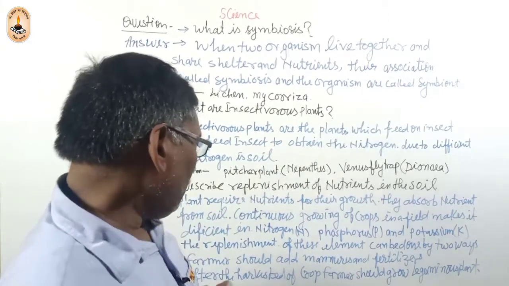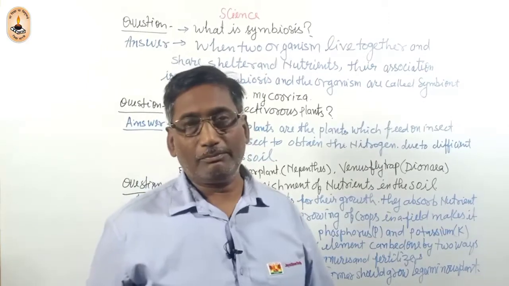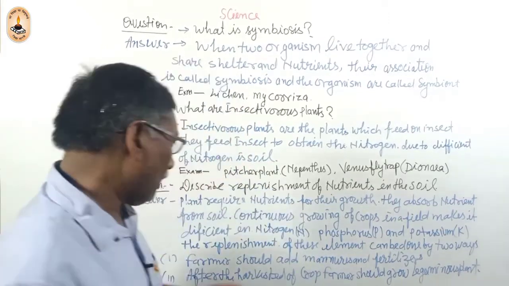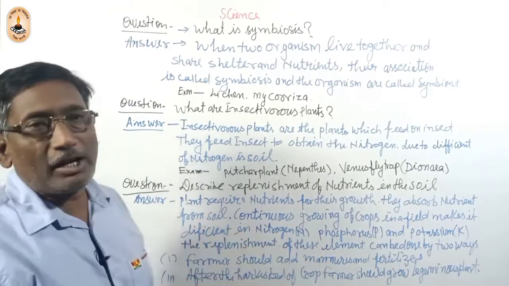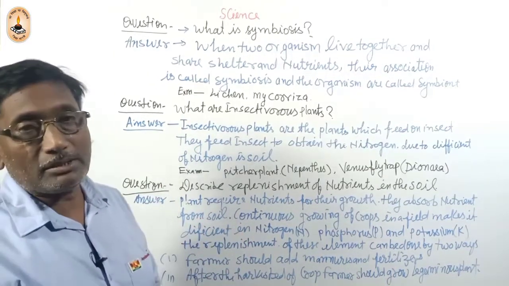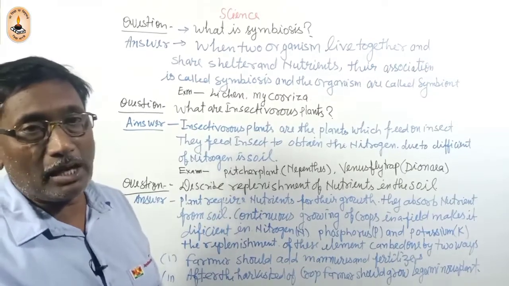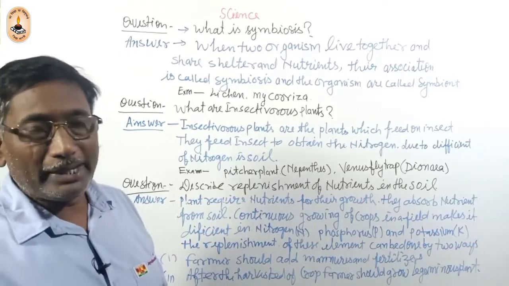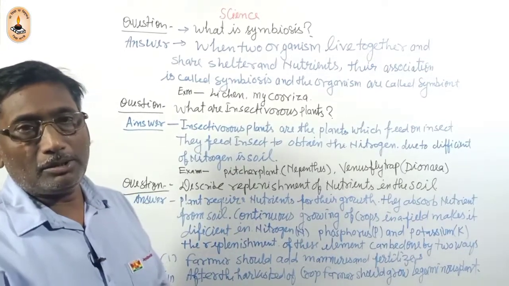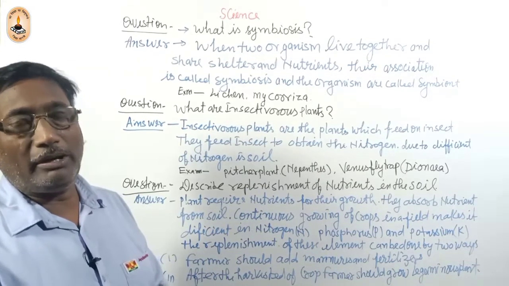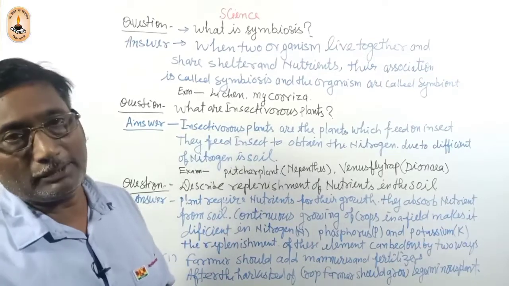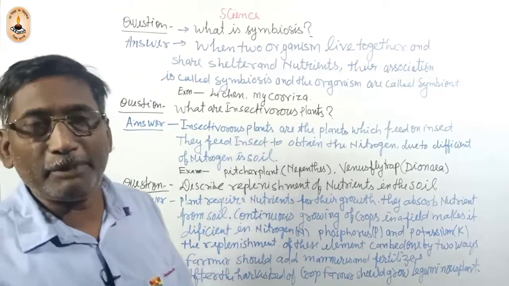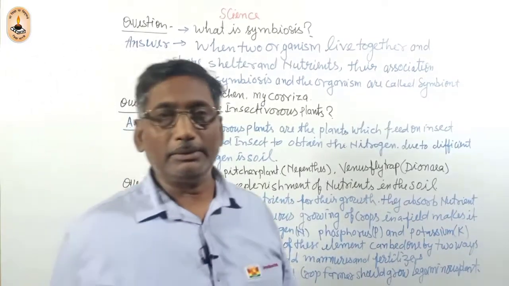And after the harvesting of the crops, after one crop, a leguminous plant or leguminous crop should be grown in the soil. Thus the nutrients are replenished in the soil and the soil becomes very fertile.